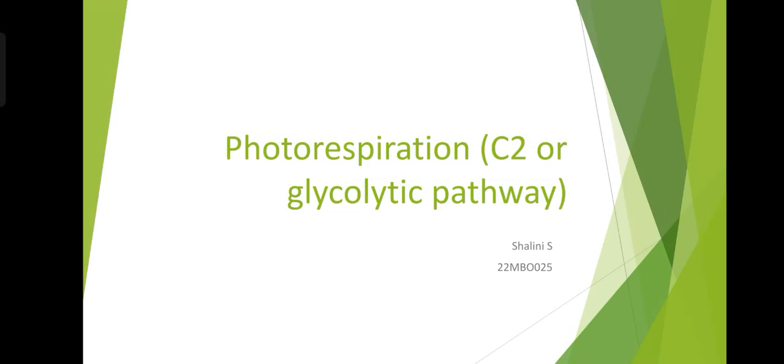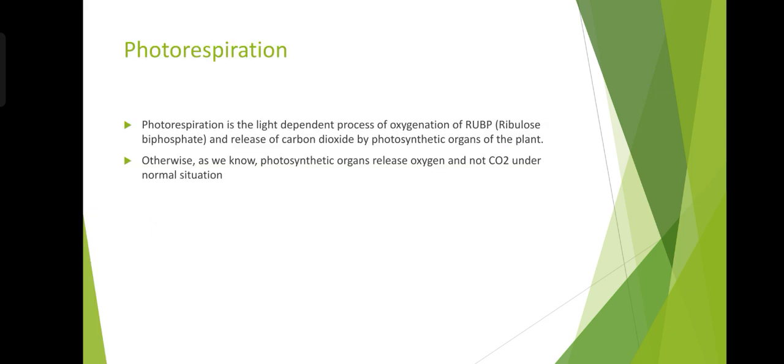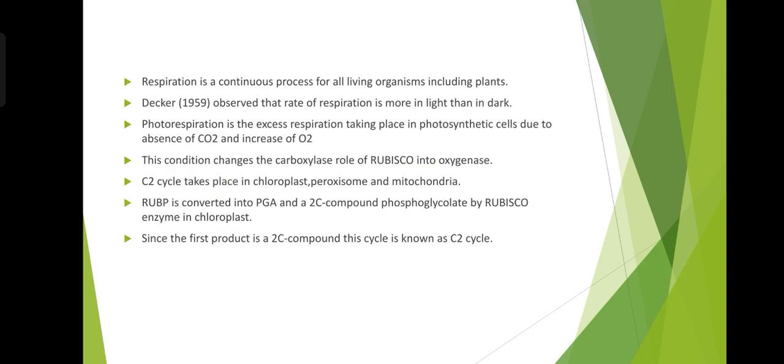My topic is photorespiration, C2 or glycolic pathway. Photorespiration is the light dependent process of oxidation of ribulose bisphosphate and release of carbon dioxide by photosynthetic organs of the plant. Otherwise, as we know, photosynthetic organs release oxygen and not CO2 under normal situation.